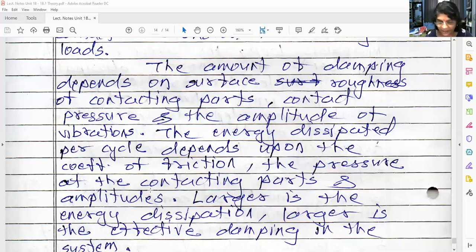Understood? Now the next lecture is very, very important, because we are going to cover the complete theory of viscous damping, that is fluid dashpot damping. And the same part you will need when you learn unit number 2, that is forced vibration. The fundamentals of forced vibration are completely based on viscous damping. So in the next lecture, you must understand the theory of viscous damping.